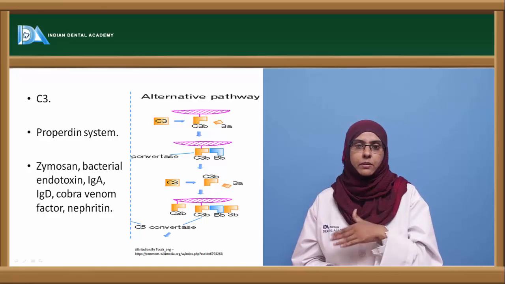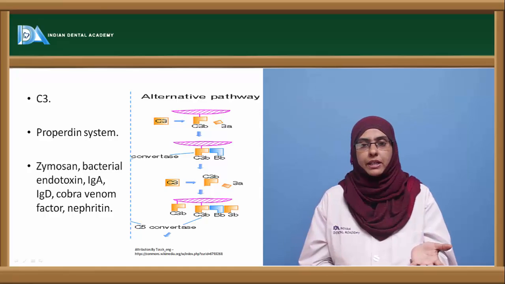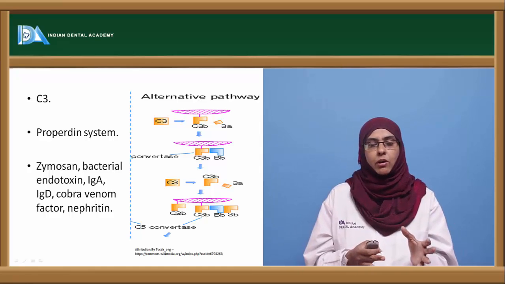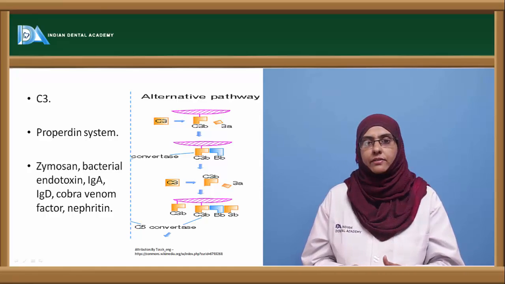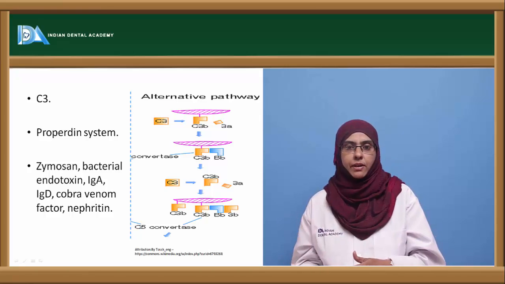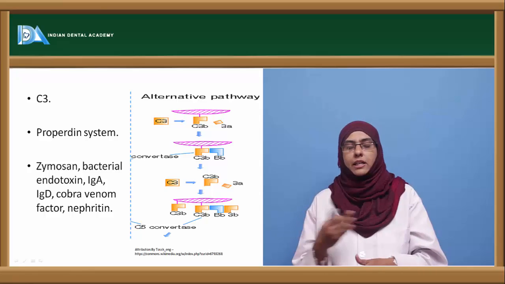That is, it will not proceed further until and unless it is stabilized by a properdin system or properdin protein. Now the properdin protein stabilizes the complex, which is called a C5 convertase. Now the C5 convertase cleaves the C5 into C5a and C5b. Again the next steps are the same as in the classical pathway.